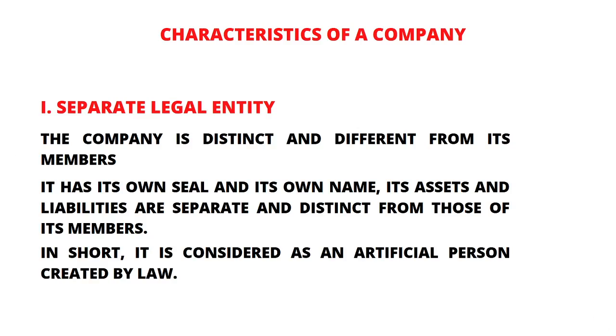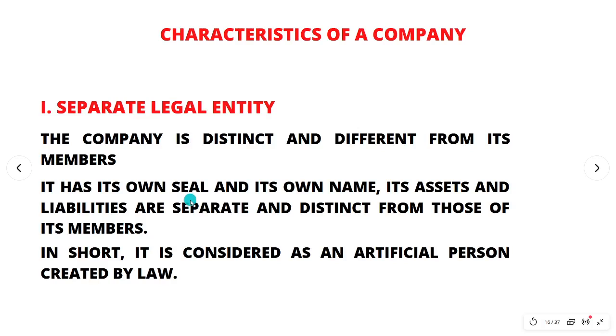The first one is separate legal entity. When we say separate legal entity, the company is distinct and different from its members. That is, the company is different from those who created it. Those who created the company and the company are not the same. The company is distinct and different from its members. It has its own seal.